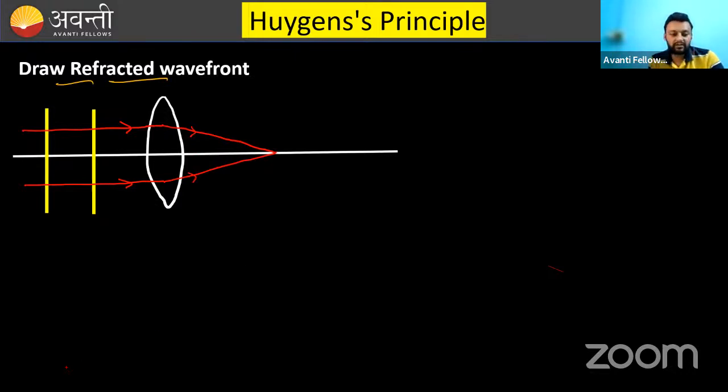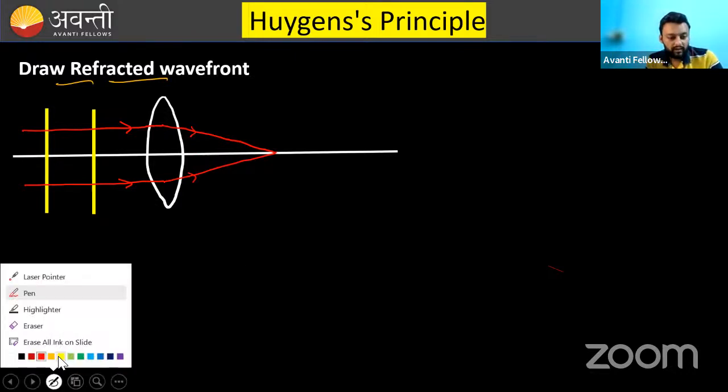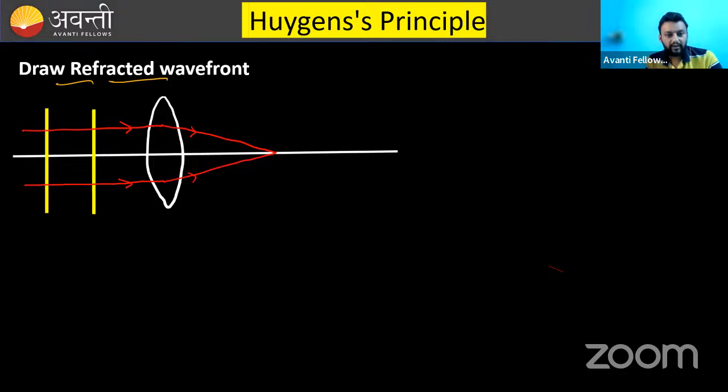Now our next task is to draw the wavefront. We know that the wavefront is perpendicular to the rays. So take the center as this focus point, where the two rays meet, and draw circular arcs.